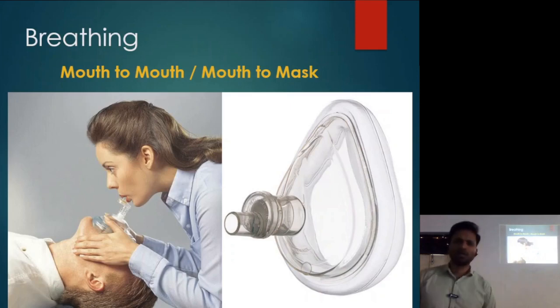Okay. So the compressions are 30:2. After 30 compressions, you're going to give 2 breaths to the patient. That is one person. Agar do hai, so the other person is going to use the same ratio, but you keep continue giving the compression and the other person is going to give the breaths.